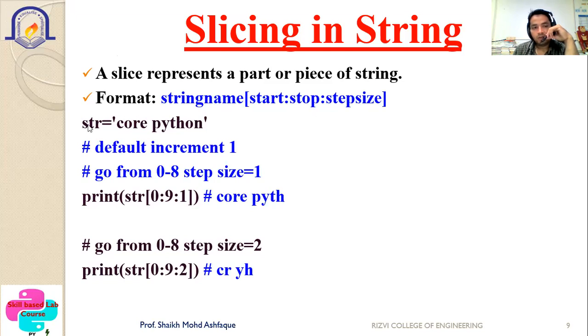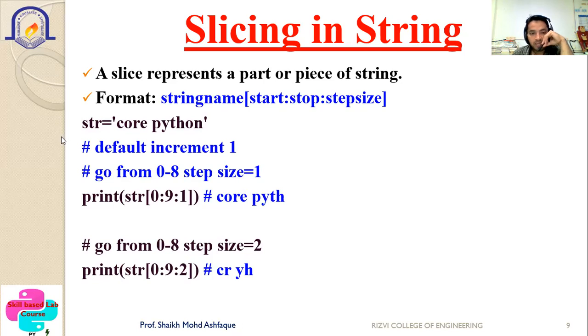We can use it. So str equal to "code Python", one string is considered. Then here print str[0:9:1]. So what will it print? It will go from 0 to 8, and each time it will be incremented by 1, and it will print 0, 1, 2, 3, 4, 5, 6, 7 up to 8. So you can see the output as "code Pyth". Now go from 0 to 8 with the step size 2. So what will be the change? Print str[0:9:2], but here instead of 1, now it is 2. So it will take the increment of 2.